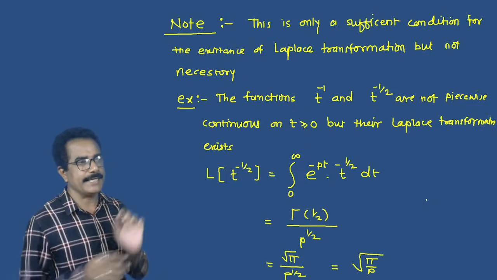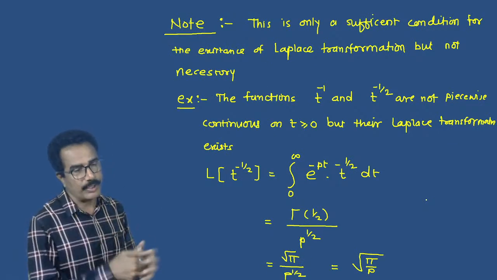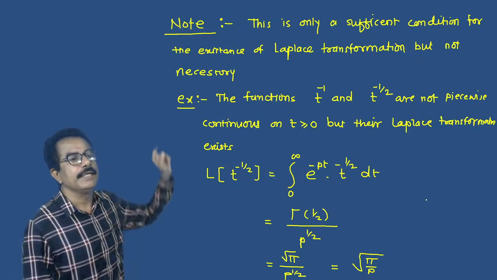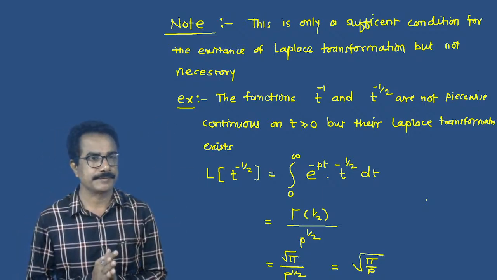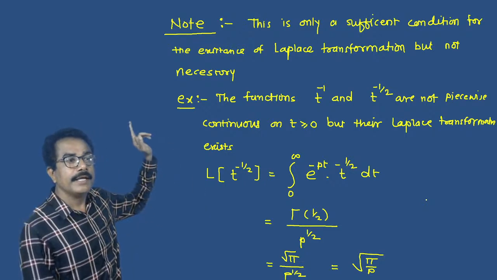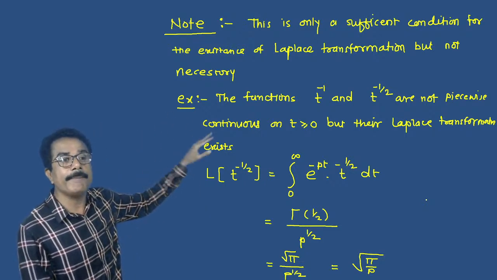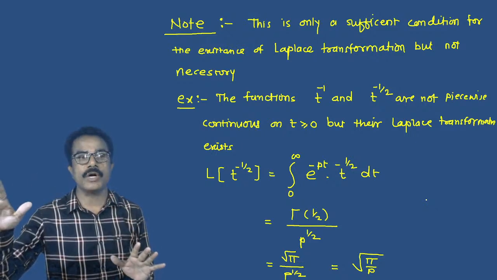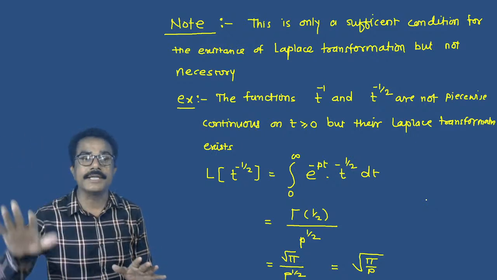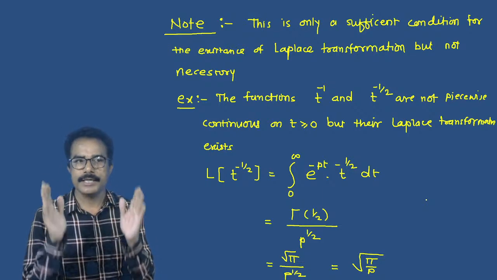Now note that this is a very important note you must understand. This is only a sufficient condition for existence of the Laplace transformation, but the converse is not true, or it is not necessary.